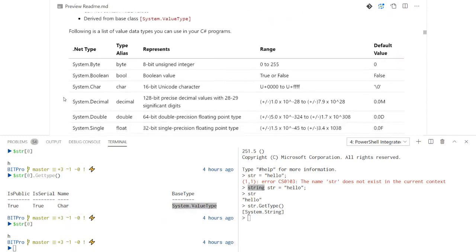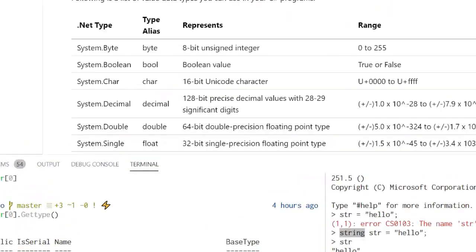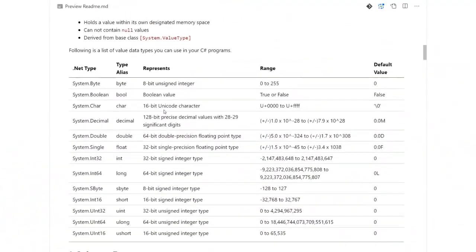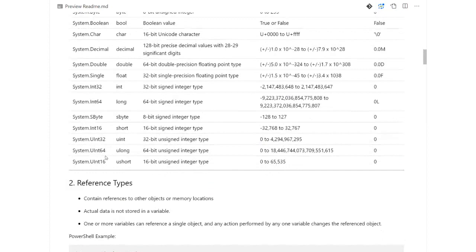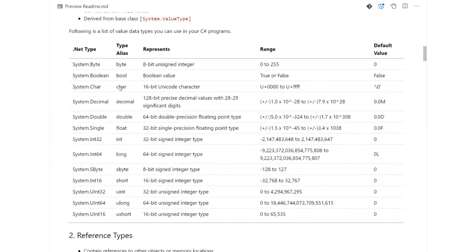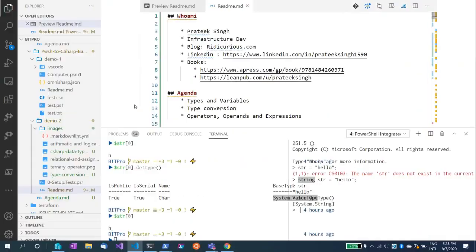There are a bunch of predefined primitive data types available, which you can see here. These are nothing but .NET classes like System.Byte, Char, Decimal, Int32, Int64, and things like that. You can see that each of these has some aliases. We are pretty used to these, like bool. Bool is again an alias which we can use.